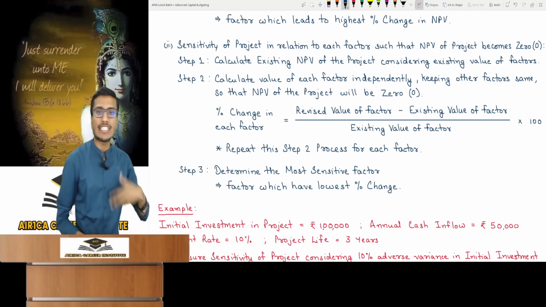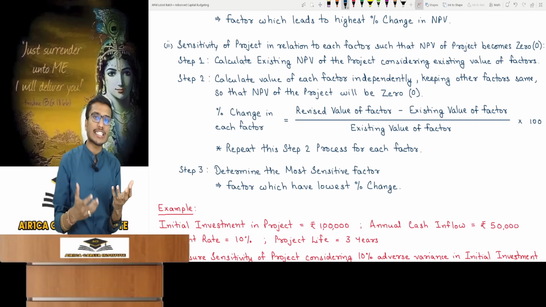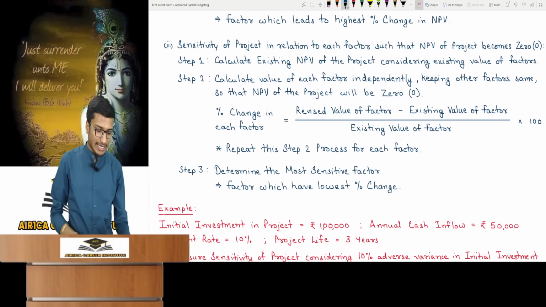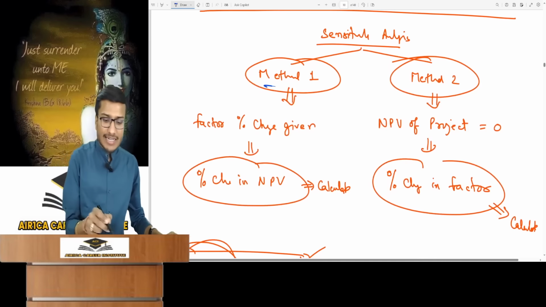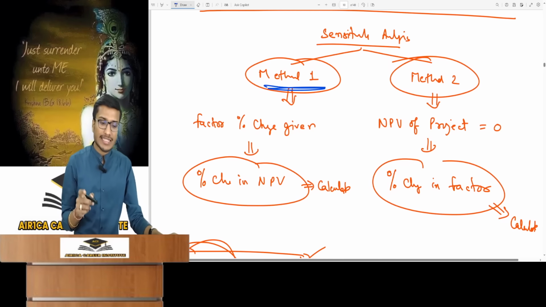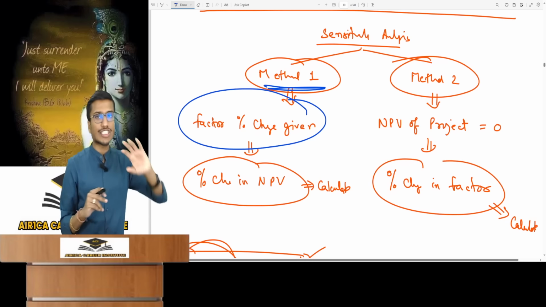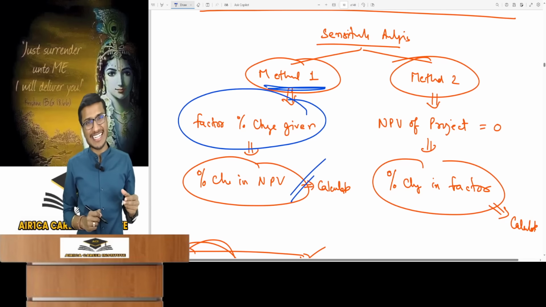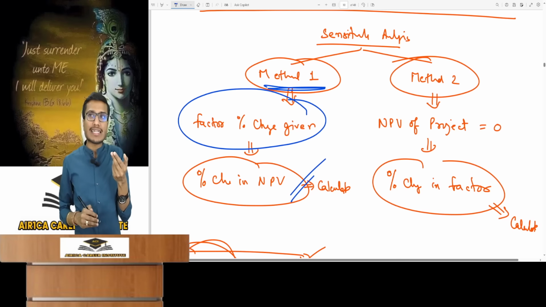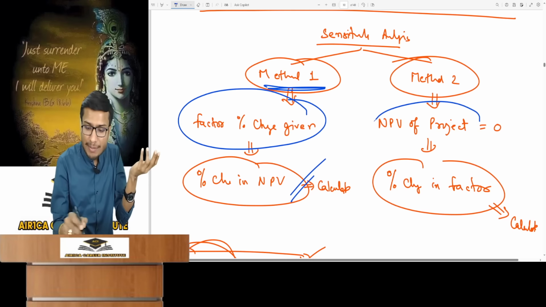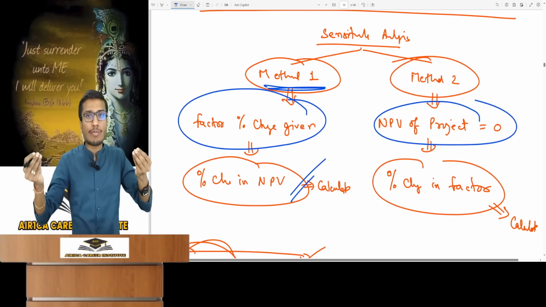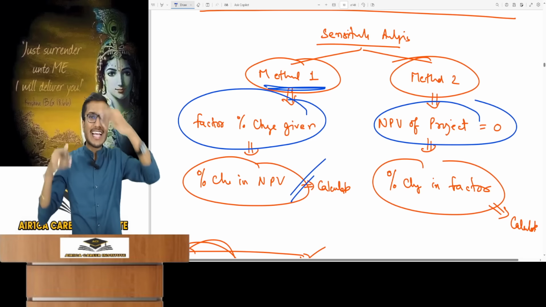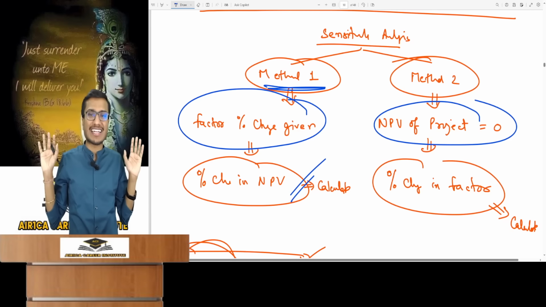The second method, project sensitivity. You check each factor for the project where the NPV becomes 0. You really need to grasp this point. In the first method of sensitivity analysis, the percentage change in a specific factor is provided and we calculate the resulting percentage change in the project's NPV. In the second method, we talk about NPV falling, how NPV becomes 0, meaning the project gets ruined. A project becomes ruined when its NPV is 0, anything below that point is simply unacceptable. The project's ruined, making it unacceptable for me.